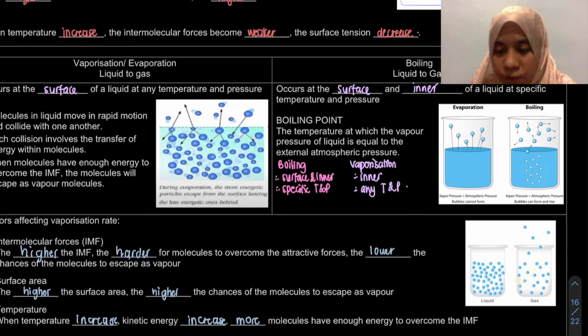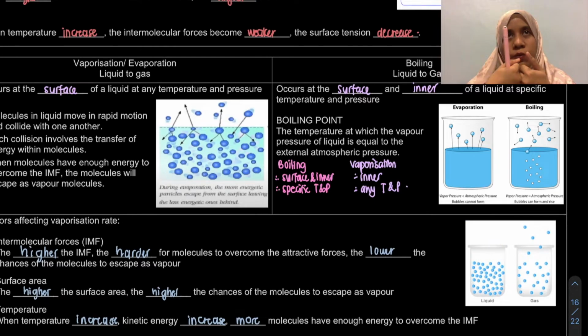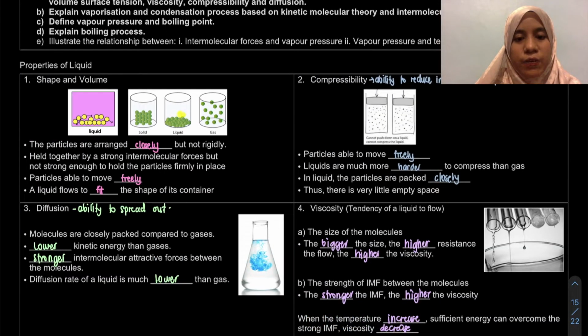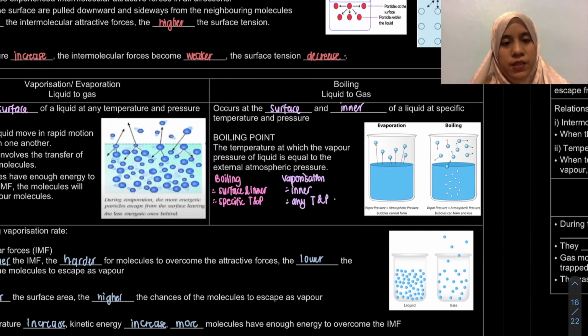Okay, remember, so kalau nak from liquid to gas ni, kalau boleh kita nak overcome kita punya IMF. Sebab bila dah attractive forces between the molecule tu dah tak ada, so dia tak adalah held closely. It won't be held closely. Dia akan move in rapid motion as in our gas molecule. Okay, so that's the factors affecting vaporization rate.